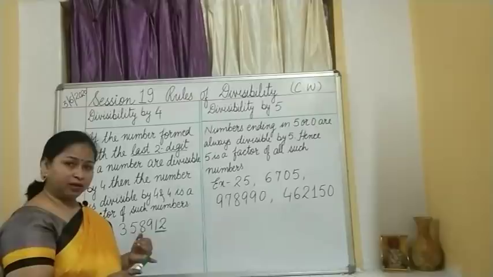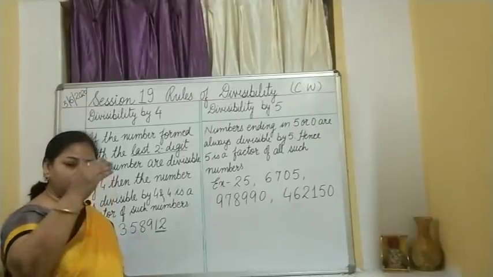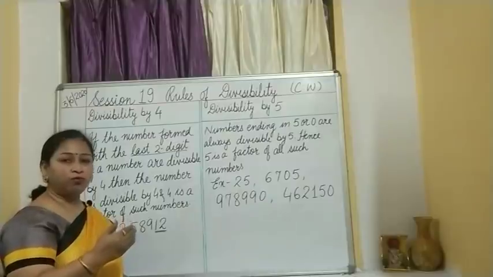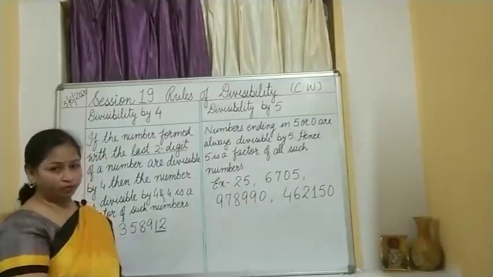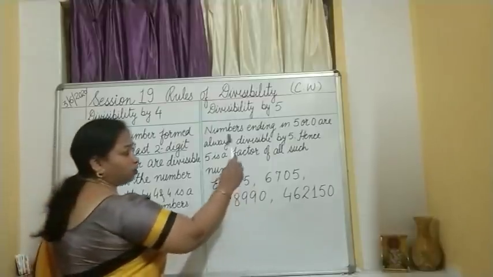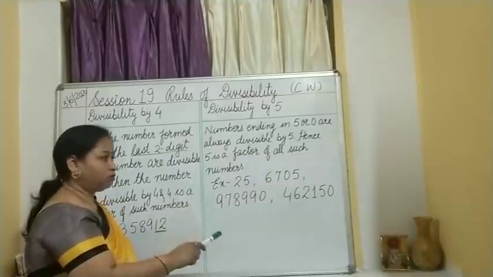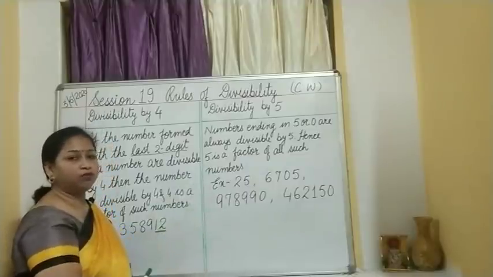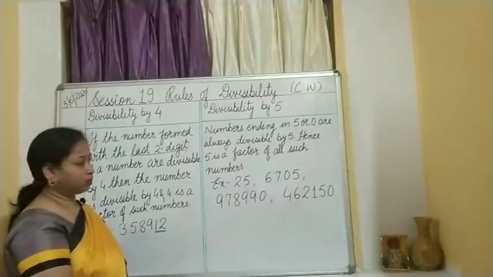5, 10, 15, 20, 25, 30. So, the moment you take the multiples of 5, you will find that it is ending either with 0 or by 5. Okay. So, if any number is ending with 0 or 5, then the number is divisible by 5 easily. Okay. Then what? 5 becomes the factor of such numbers.